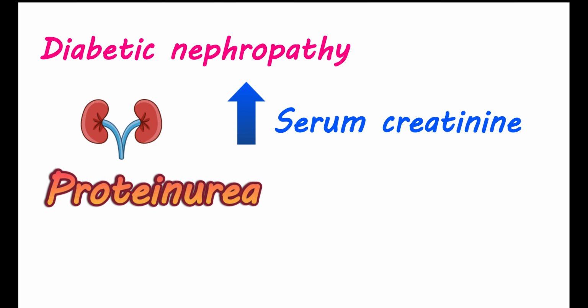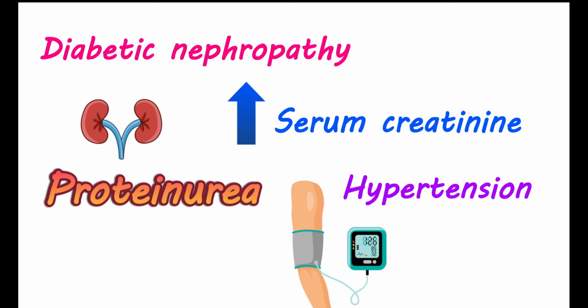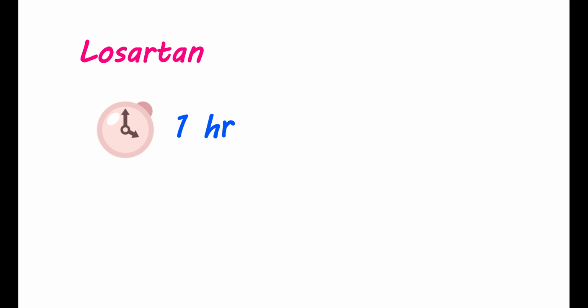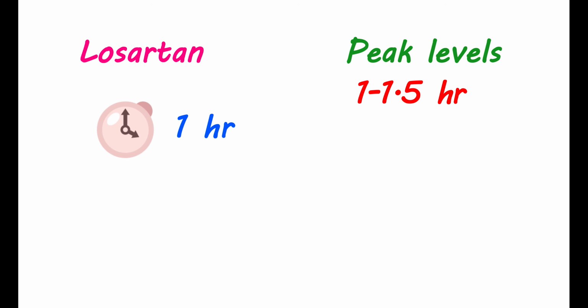Even though elevated glucose is the main reason for diabetic nephropathy, another main risk factor in such people is hypertension. Losartan can be given in diabetic nephropathy to reduce the blood pressure. It can prevent further damage in such people. How long does it take to work? When you take Losartan, it starts working in 1 hour. The peak levels of this medication in your body can be observed within 1 to 1.5 hours. You may notice a reduction in your blood pressure after 1 to 6 hours.